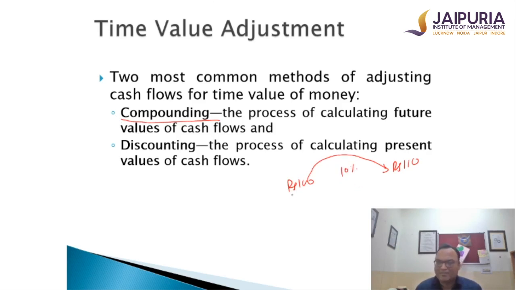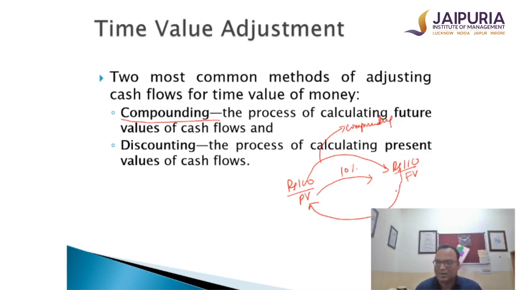That is, my present value was known to me. I have compounded to rupees 110. This is the future value I have calculated. If I have to reverse this story, then I will discount this 110 rupees to today's present value. So the upper process is called the process of compounding. The compounding process means that I am moving from present value to future value.